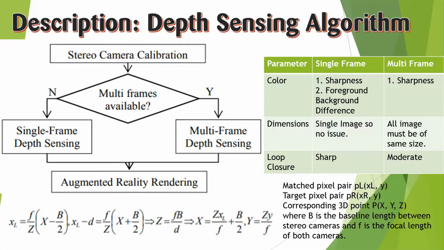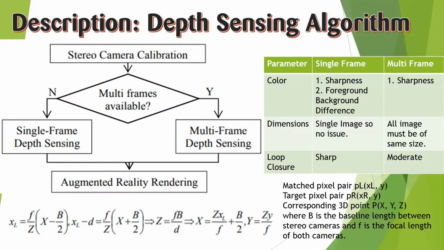Now let's compare the parameters, that is single frame and multi-frame. In single frame, the sharpness is good. In multi-frame also sharpness is good. But in single frame, there is one disadvantage, that a slight difference between the foreground and background can be seen. But in multi-frame, as there are multiple images, this is not the case. Next is the dimensions. In single frame, a single image is used, therefore no dimension constraint applies. But in multi-frame, as there are multiple images, all the images should be of the same size.